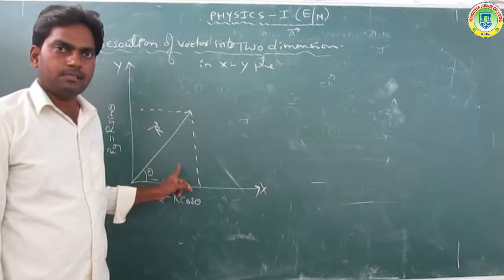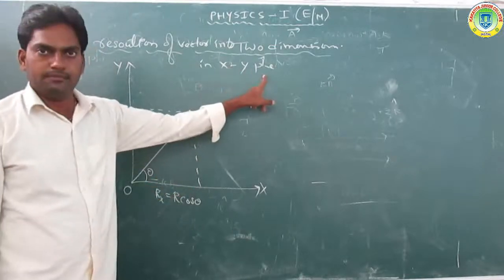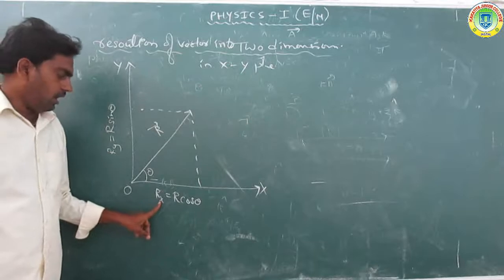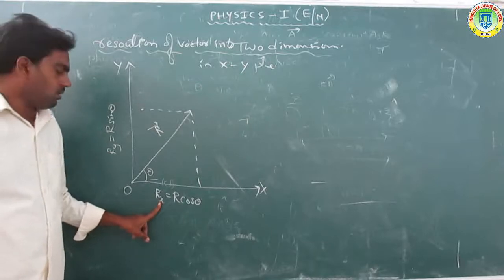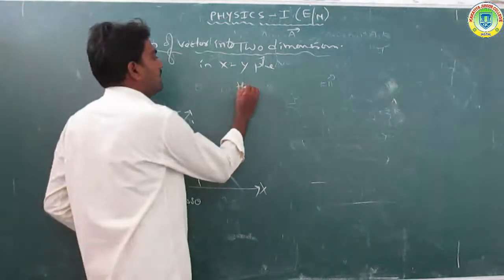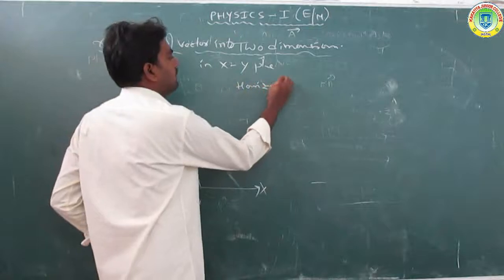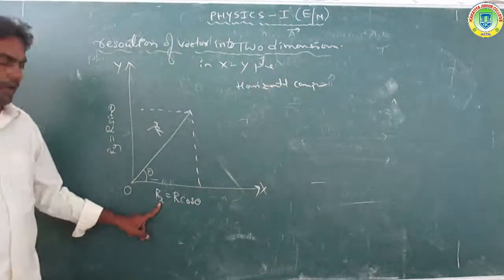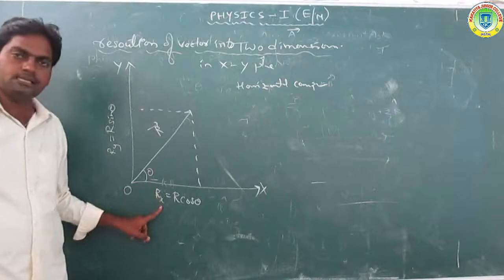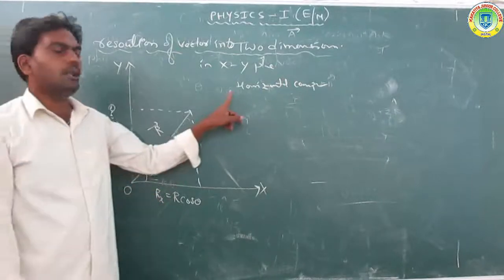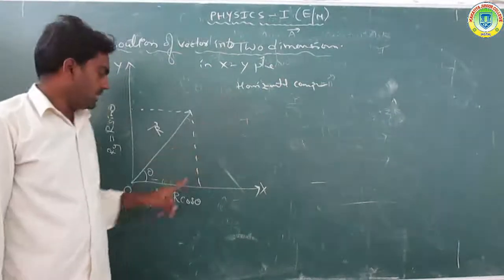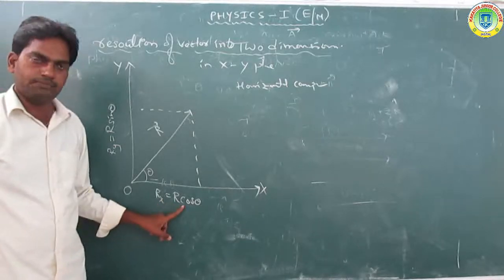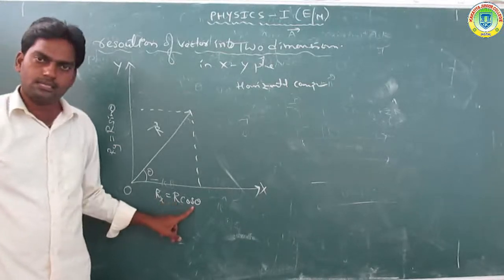The projection Rx is called the horizontal component, and the horizontal component Rx is equal to R cos theta.